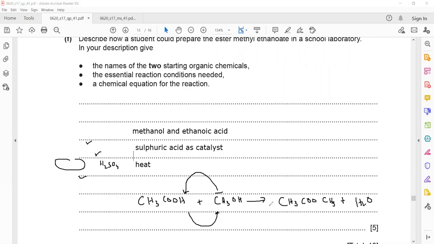The reaction is reversible, meaning the ester can also decompose to form alcohol and carboxylic acid. Is it clear? This will give you 5 marks. Sir, that is called hydrolysis. The reverse reaction is called hydrolysis and the forward reaction is known as esterification. Yes.